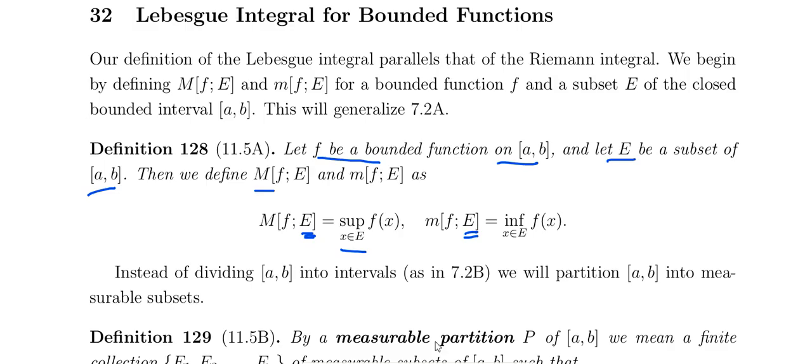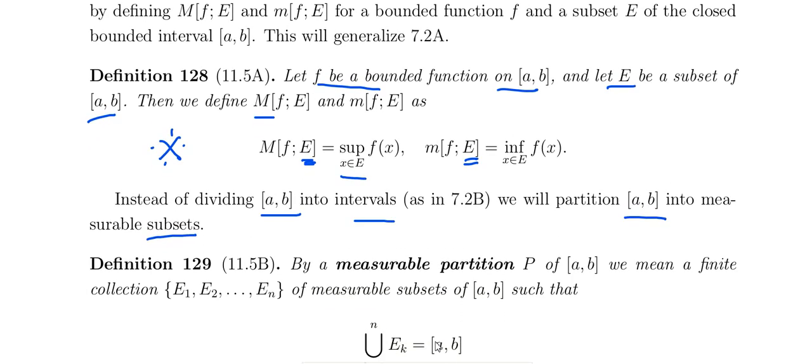So instead of dividing [a, b] into intervals, as in the Riemann integral, we will partition [a, b] into measurable subsets. In the Riemann integral intervals are divided; here measurable subsets are divided. That is the difference between the Lebesgue integral and the Riemann integral. Capital M is the supremum in both cases, and small m is the infimum of the function in both cases.